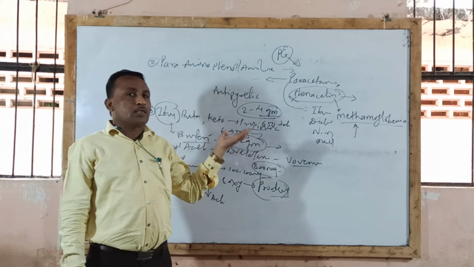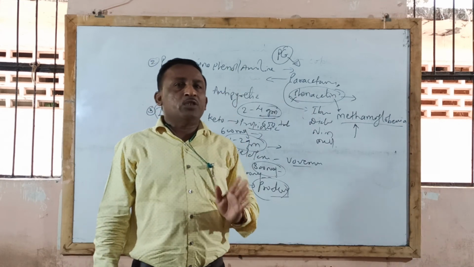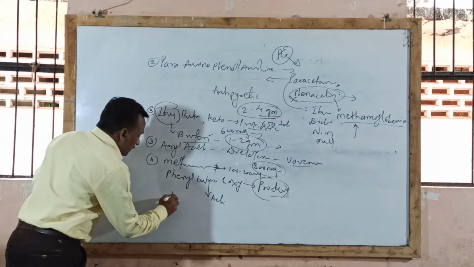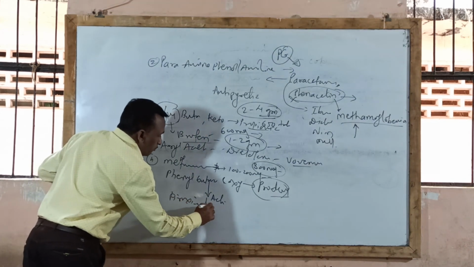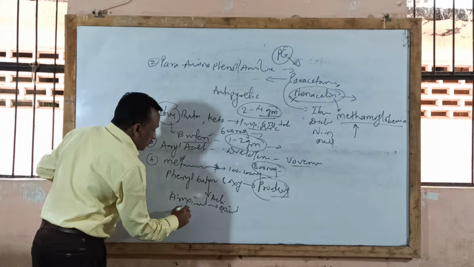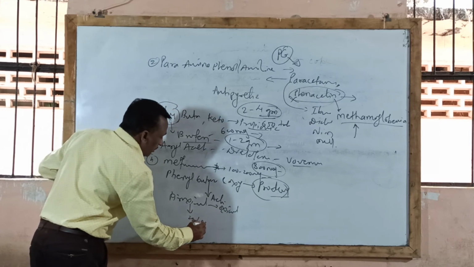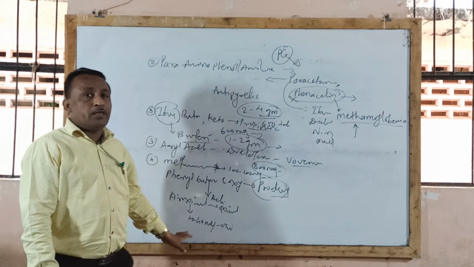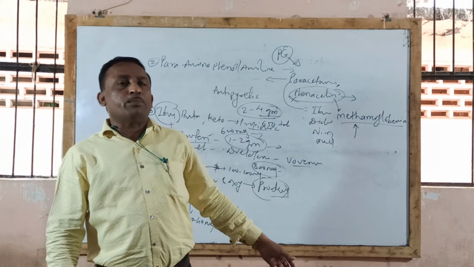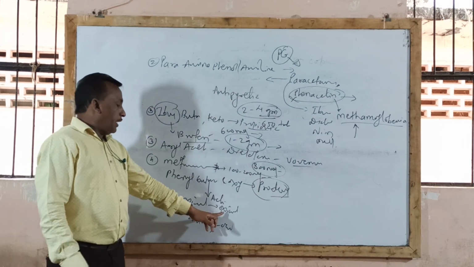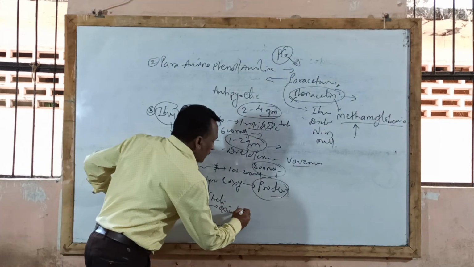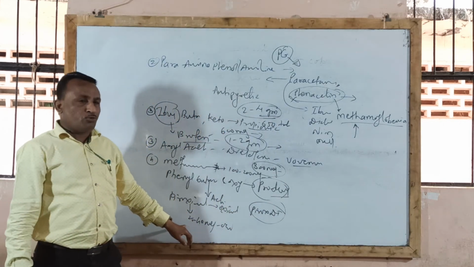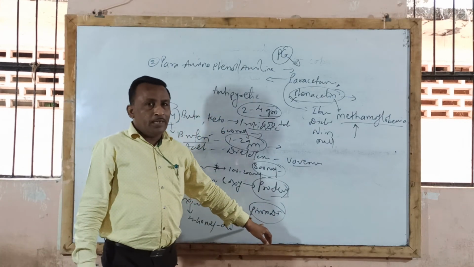Already we completed what is gout and the line of treatment, the drugs used in treatment of gout. That is also an important question. Then the last drug, piroxicam. This belongs to oxicam derivatives, and it is used in the dose of 20 to 40 milligram by oral route of administration. This is also a most useful drug in rheumatism. In rheumatism also, piroxicam is used more, and from Cipla company there is a trade name, Pirox DT tablet, available in the market. It is used in the dose of 20 to 40 milligram by oral route.